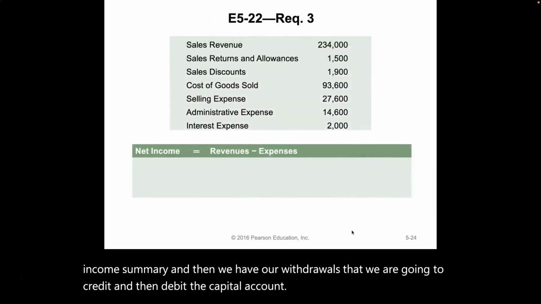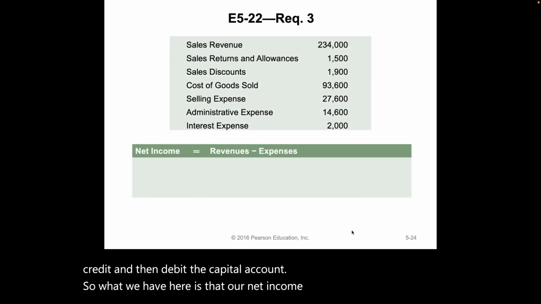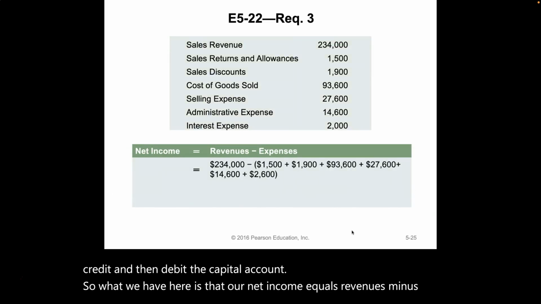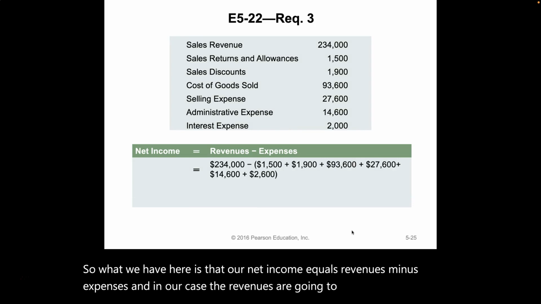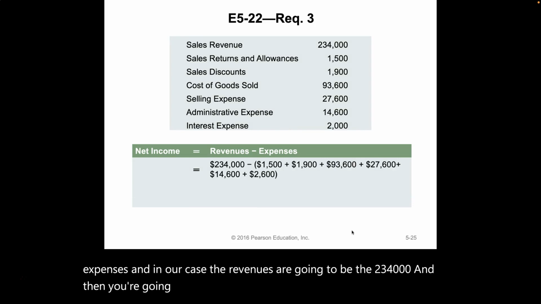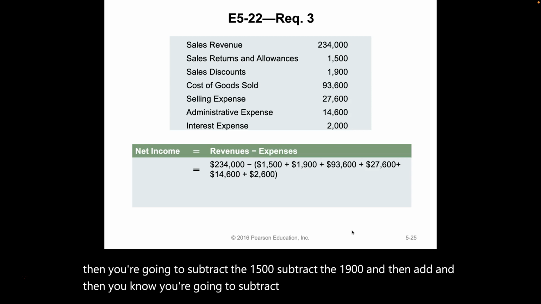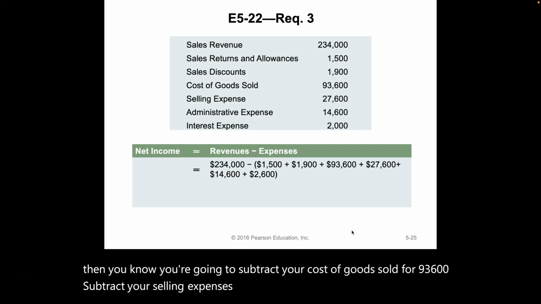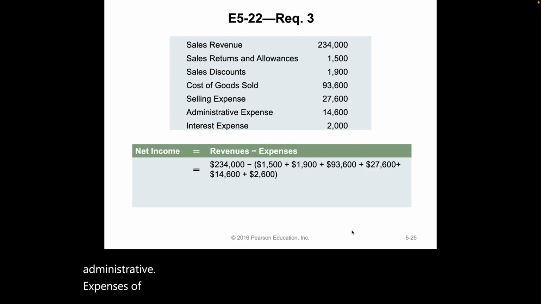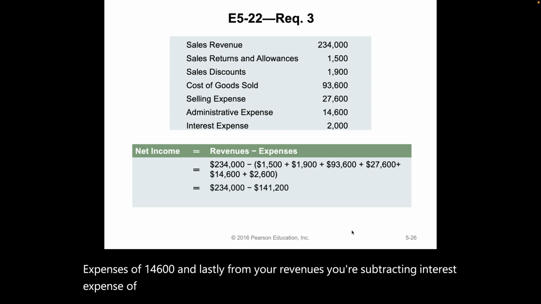So what we have here is that our net income equals revenues minus expenses, and in our case the revenues are going to be the 234,000, and then you're going to subtract the 1,500, subtract the 1,900, and then subtract your cost of goods sold for 93,600, subtract your selling expenses for 27,600, subtract your administrative expenses of 14,600, and lastly, subtract interest expense of 2,000, and you are going to get your net income figure.